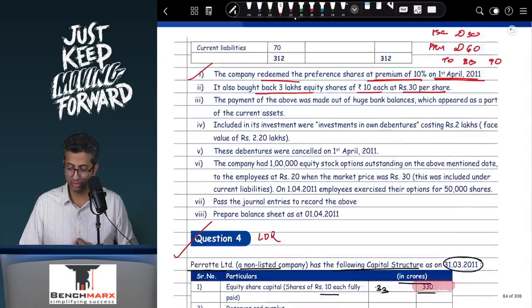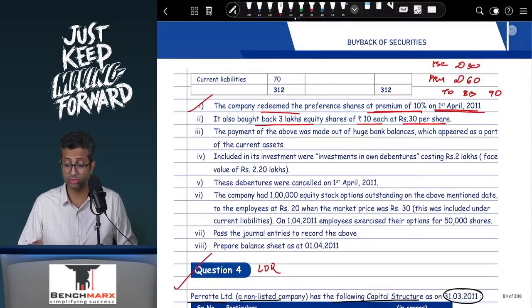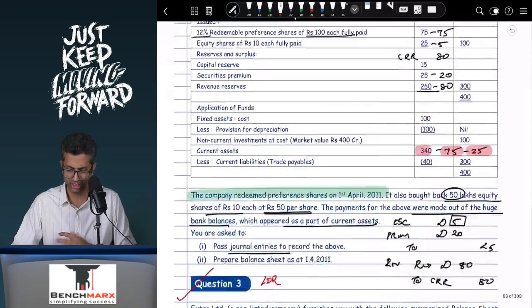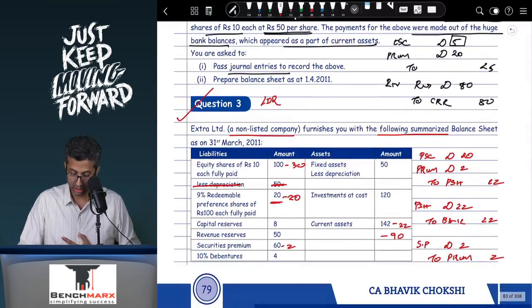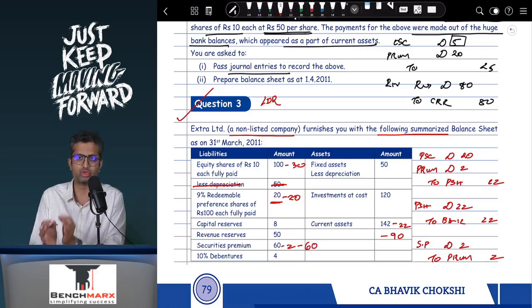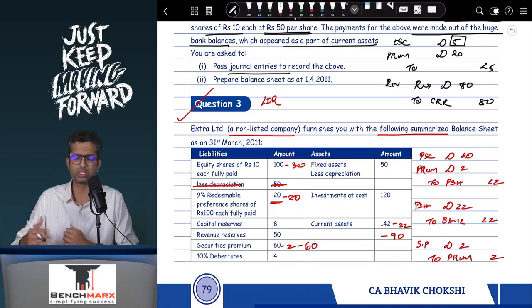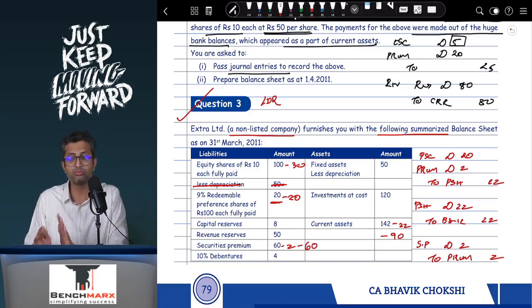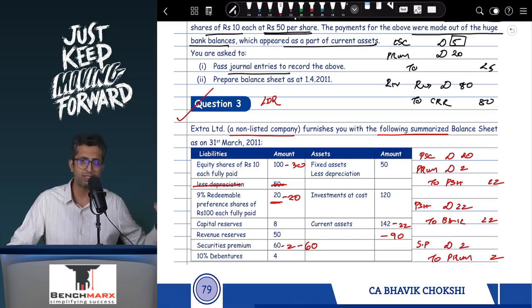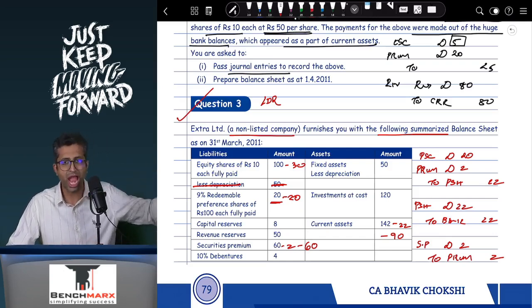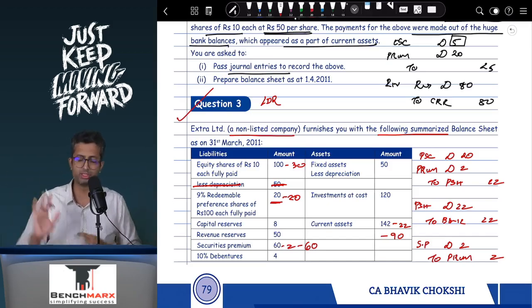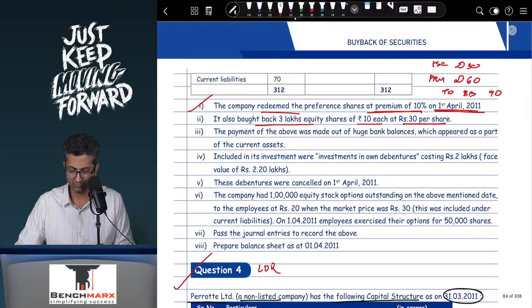Now this premium will be written off against what? Well, typically this premium will be written off against securities premium to the extent the balance is available. Currently, if you go to see in securities premium, there will be a minus 60. Ideally you can adjust only 58, and 2 will be adjusted somewhere else, but as you will read further in the question, there will be some more premium that will get created, and hence for the time being we will adjust the entire 60 over here. If there was no other adjustment and this was the only thing, then 58 would be adjusted over here, 2 will be adjusted against other reserves. For the timing, this is about it.